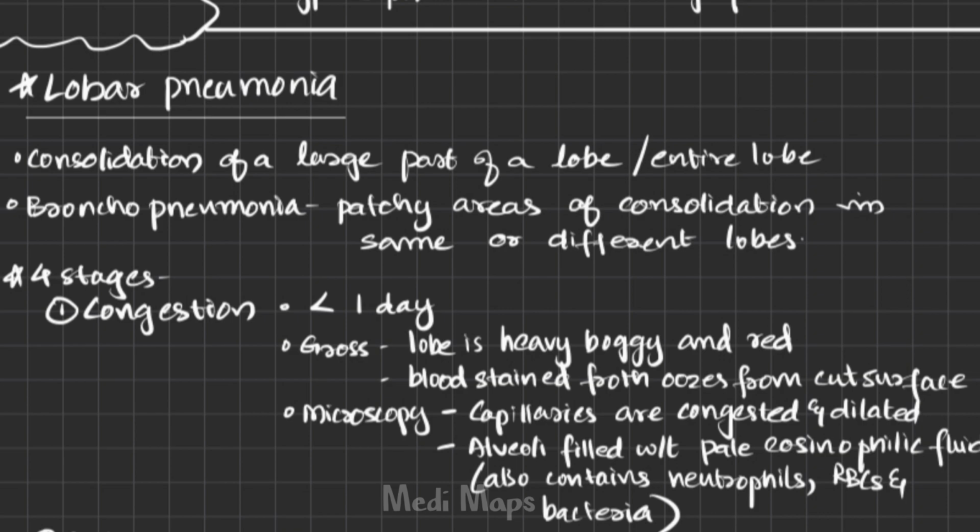Talking about the microscopy, the alveoli are filled with pale eosinophilic fluid. We are told that it is inflammation, so inflammatory cells will be there for sure, right? And there will be congestion of capillaries as well. So in microscopy, you have to memorize two important points. The congestion of capillaries will be clearly seen, and the alveoli will be filled with pale eosinophilic fluid and inflammatory cells.